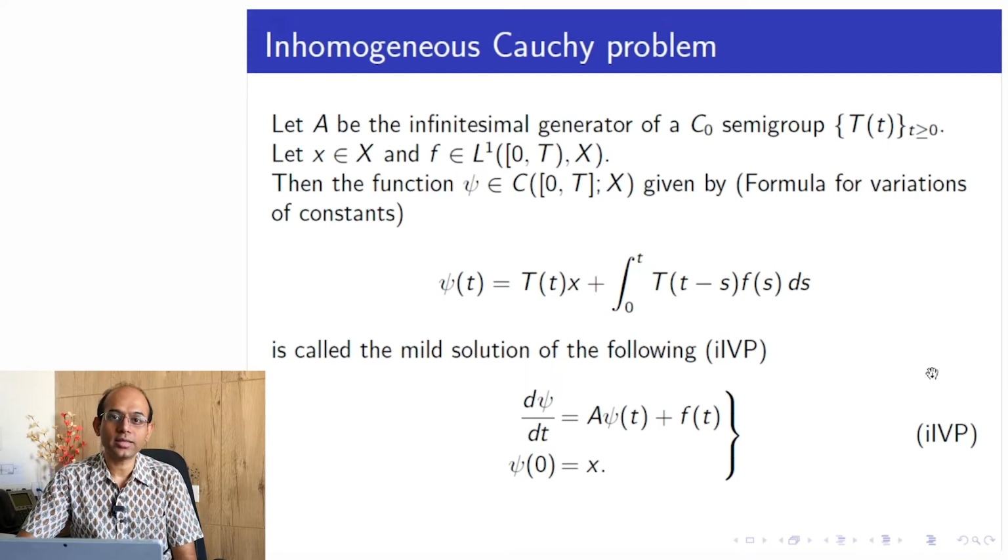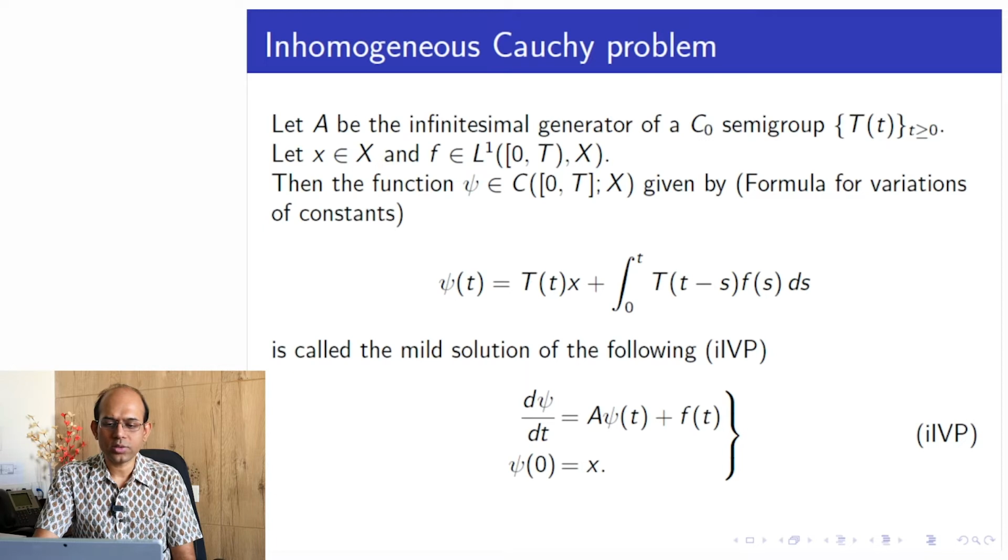Welcome. In the last lecture, we have seen initial value problem of homogeneous and inhomogeneous type. So this is the inhomogeneous initial value problem. Here I have dψ/dt = Aψ(t) + f(t), where f is some integrable function, f is in L1, and the initial data is a point in the Banach space, small x is in capital X.